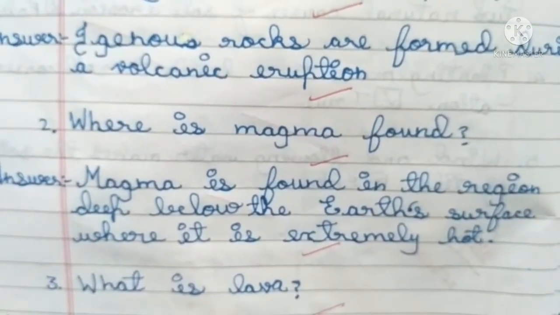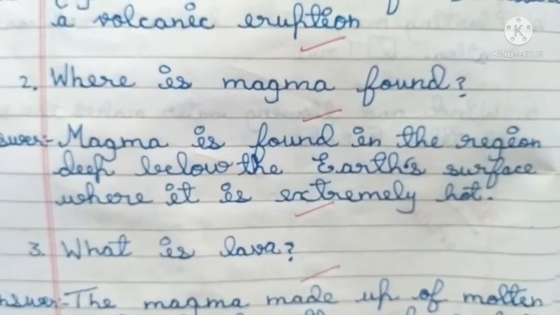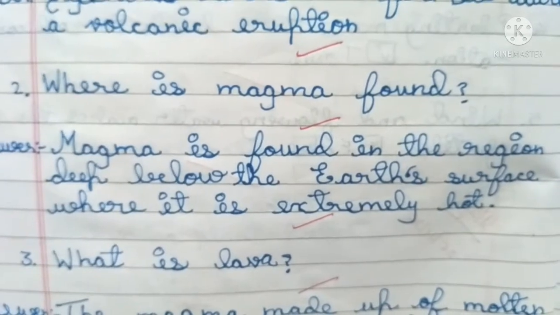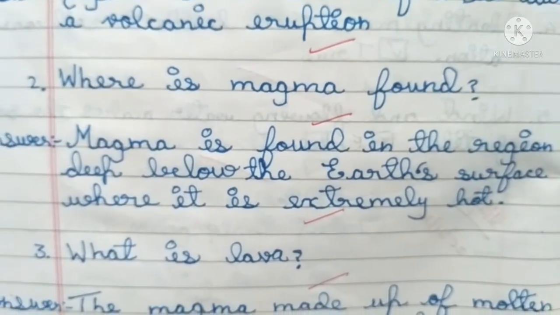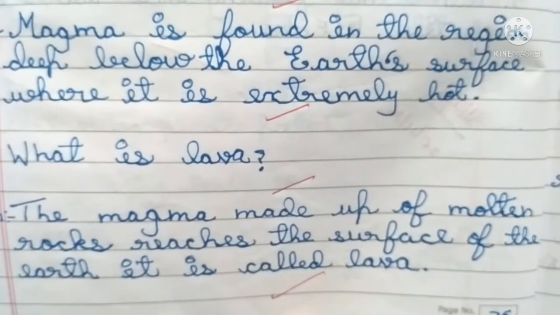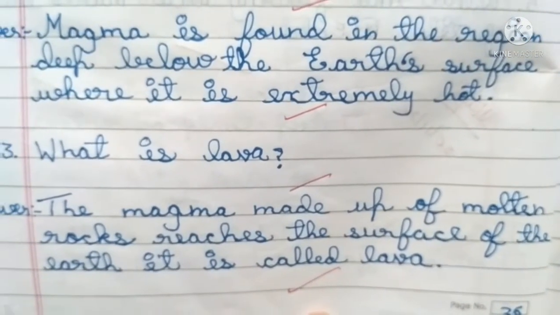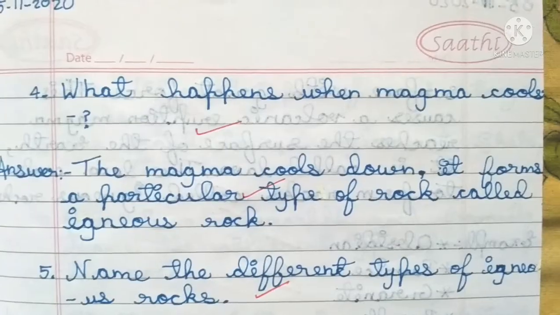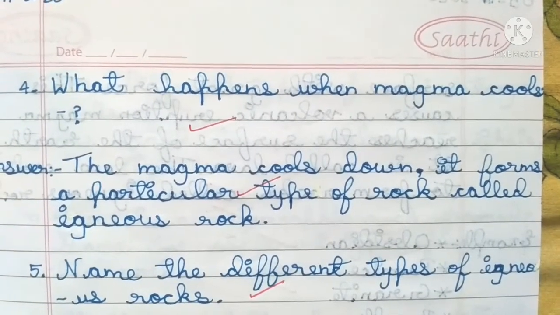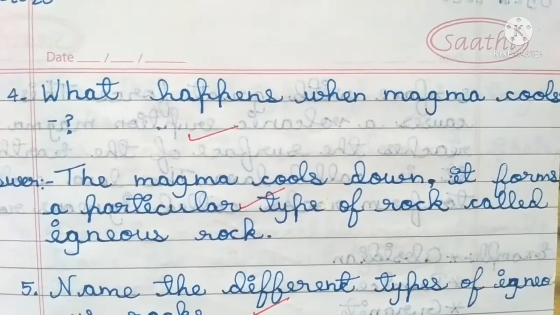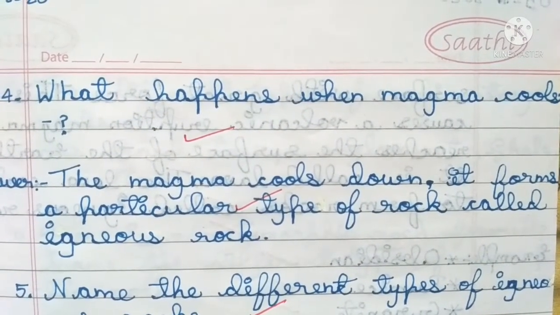Where is magma found? Answer. Magma is found in the region deep below the Earth's surface where it is extremely hot. What is lava? Answer. The magma made up of molten rocks reaches the surface of the earth. It is called lava. What happens when magma cools? Answer. The magma cools down. It forms a particular type of rock called igneous rock.